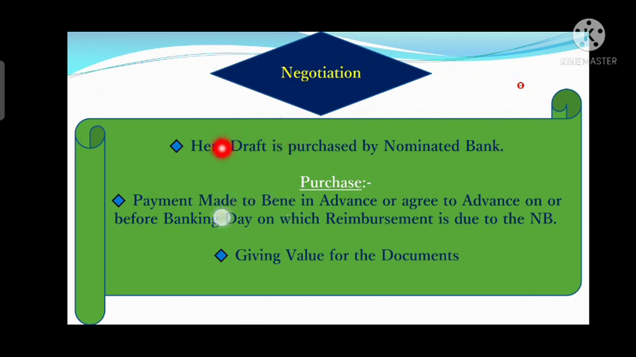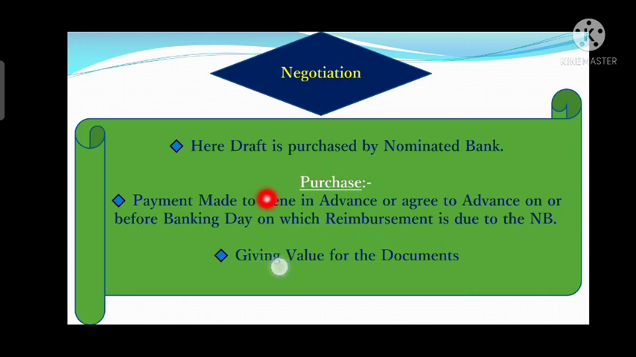Here, what does draft mean? Here the documents submitted by the exporter are purchased by the nominated bank. What does purchase mean? Purchase means making an advance payment to the beneficiary, or agreeing to make the payment to the beneficiary, on or before the due date on which the reimbursement is due to the nominated bank. Whenever the reimbursement is due to the nominated bank, it can make the advance payment prior to that, or on that specific date.